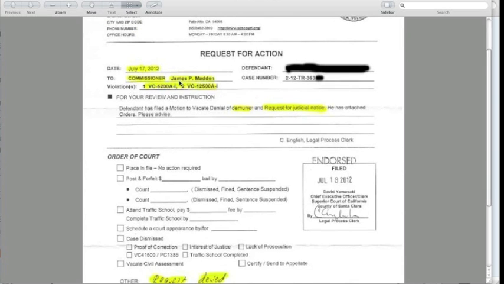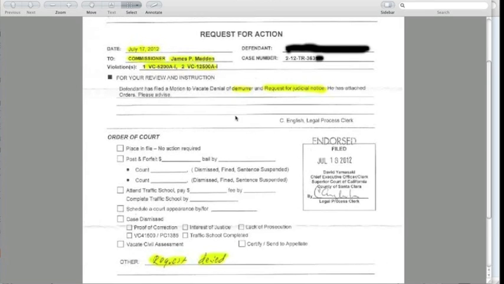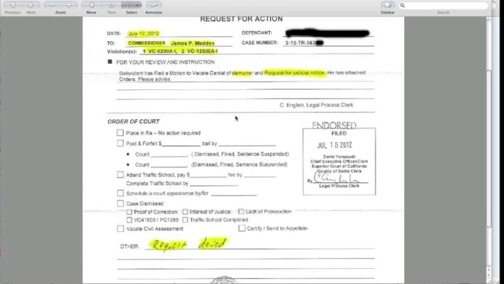A lawyer, or the commissioner, James P. Madden, and the clerk had given him a copy of a motion to vacate denial of demur and a request for judicial notice. What I want to focus on is the request for judicial notice, because this is really easy to show gross corruption, where they just do whatever they want. They're just there to take money and to try to make it look good. And of course, here they fail, because I guess they figure no one's going to see this.